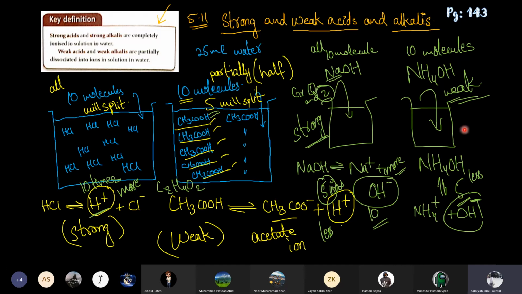In all alkalis, we know that metals are present. If group 1 and group 2 metals are present, then they are strong, and if any other metal is present, then they are weak. Ammonia solution is an exception because there is no metal in it. Nitrogen and hydrogen are both non-metals, so it is an exception to this rule, an abnormality. Ammonia solution is a weak alkali.